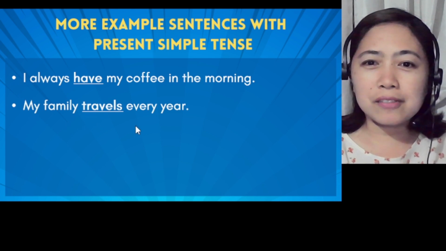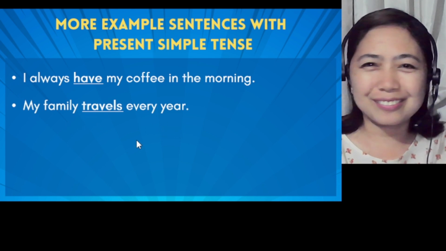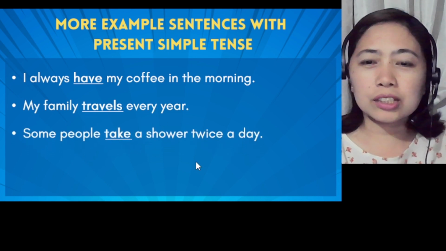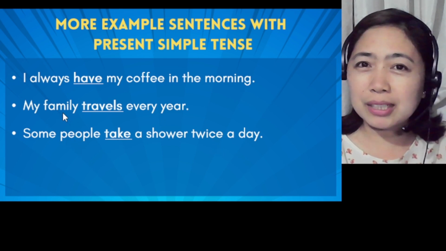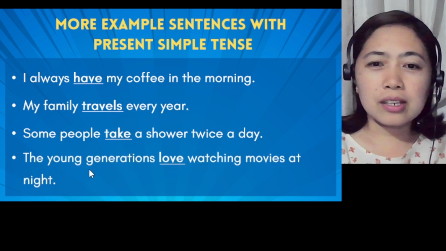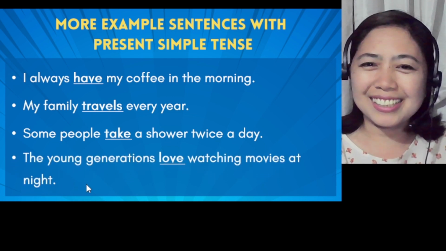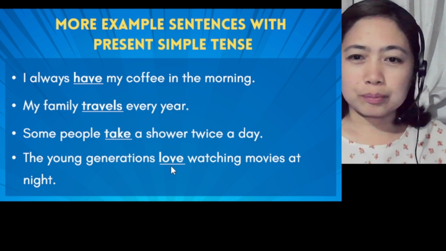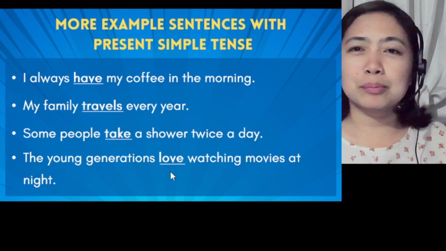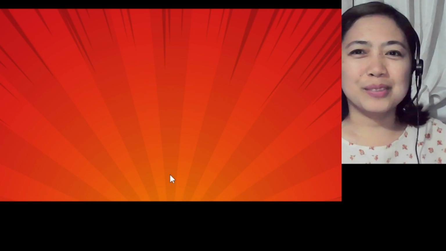Another statement: my family travels every year. Some people take a shower twice a day. So we use take, because we have people here. Family is singular, so we have a singular verb. Another statement: the young generations love watching movies at night. Generations means many, so that's why we use the plural verb. Love is in the present simple. I hope that makes it clear.